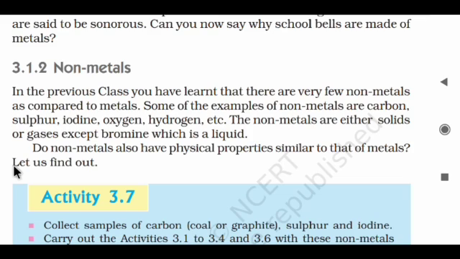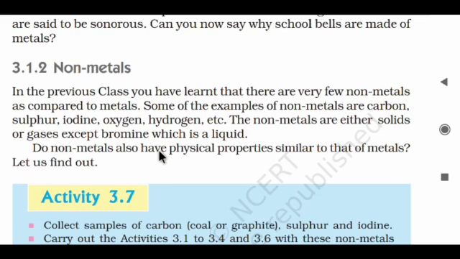In the previous class, you have learned that there are very few non-metals as compared to metals. Some examples of non-metals are carbon, sulfur, iodine, oxygen, hydrogen, etc. The non-metals are either solid or gaseous except bromine, which is a liquid. Bromine is a non-metal, and even so, it's found in the liquid state.